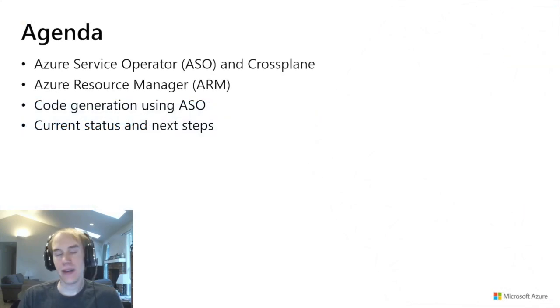So what are we going to talk about today? First off, we're going to talk about Azure Service Operator versus Crossplane. What are the similarities? What are the differences? Why are there two? Then we're going to move on and talk a little bit about Azure Resource Manager, otherwise known as ARM. We're going to talk about the code generation work that we've been doing for Azure Service Operator over the last couple months. And then we're going to dig into how we can use that code generation not only for ASO, but also for the community and Crossplane to generate resources for Azure as well. Finally, we're going to talk about the current status of that work, how it's integrated with Crossplane today, and what the next steps are to finish that integration.